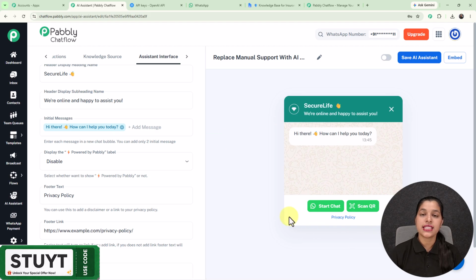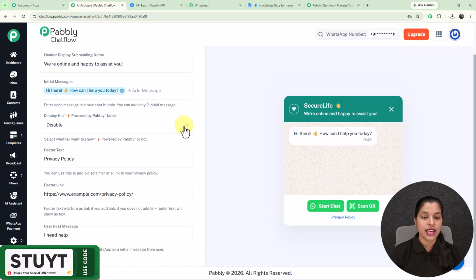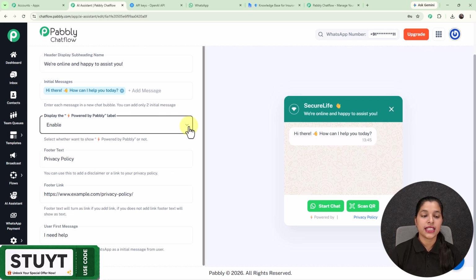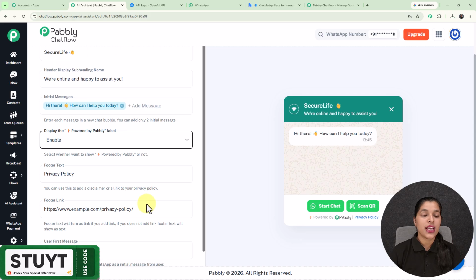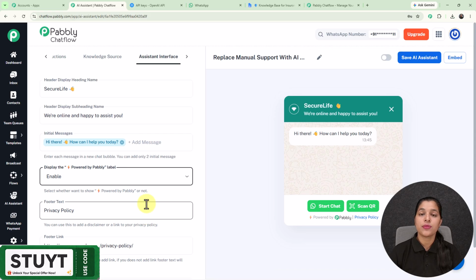And right here you can see that my powered by Pabbly label has disappeared, but I'm going to keep it as enable only. Now for the next field, you can provide the footer text and the footer link too. And at last we are getting this option for users first message. So this is the message which will be sent to WhatsApp from the user's side.